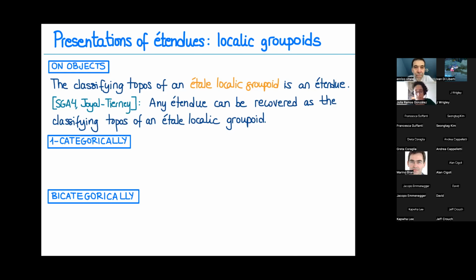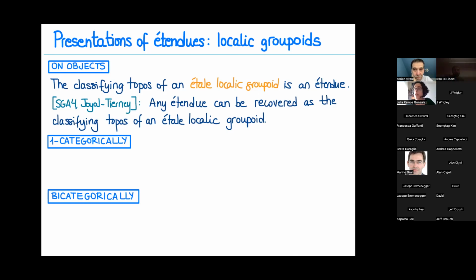So it says that locally our topos is a space, really a topological space. And afterwards, the more standard definition that Lawvere extended was, okay, let's consider locales. So in SGA this was done for spaces, and then Joyal and Tierney showed it for the localic case. So any étendue can be recovered in this manner.